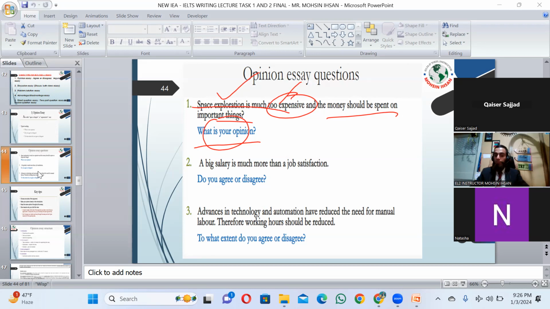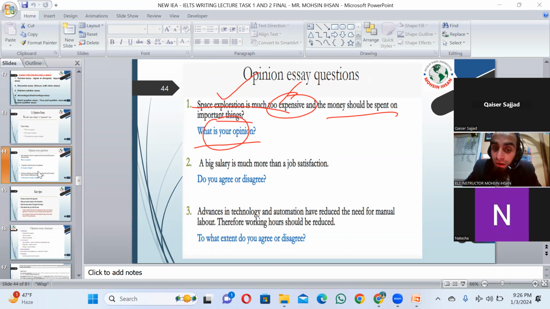Next, part number three: advances in technology and automation have reduced the need for manual labor. Therefore, working hours should be reduced. Now, how can we start? What can be written? Technology is advanced, right? And it has reduced the need for manual labor. You would then say, advances in technology, which are advanced.